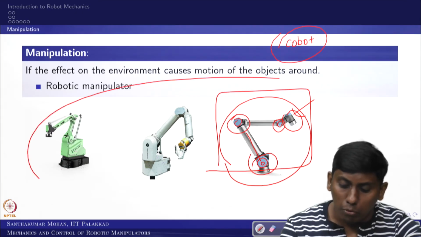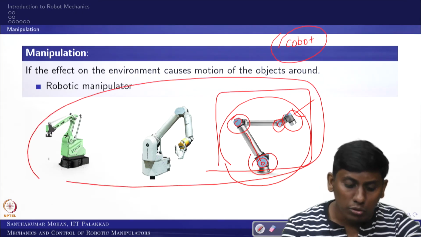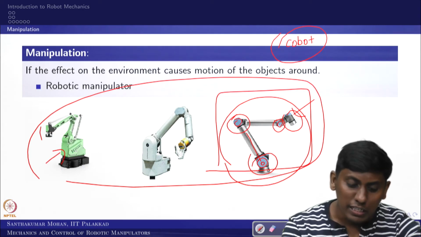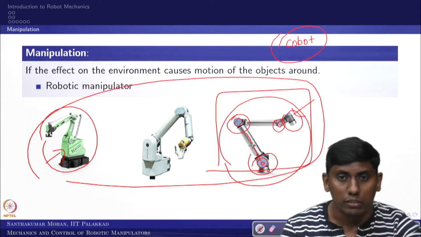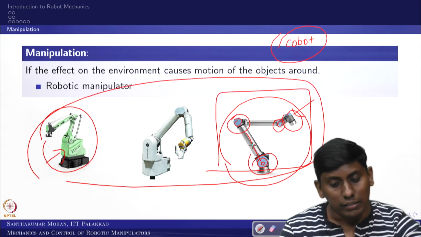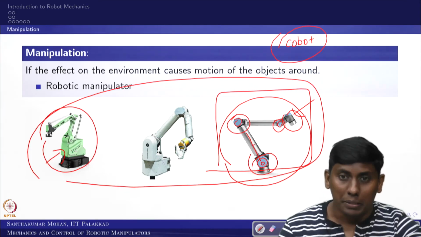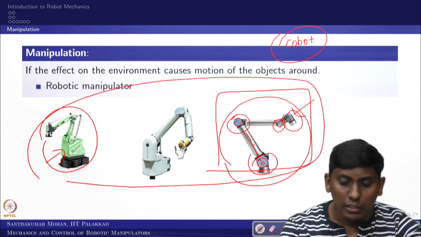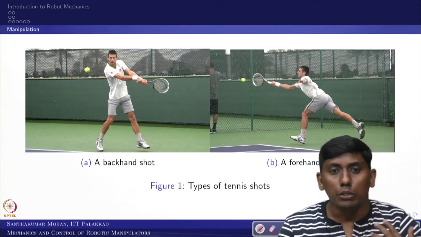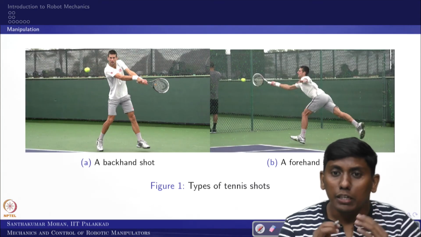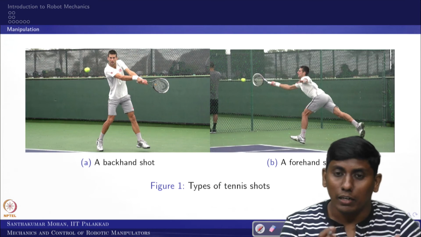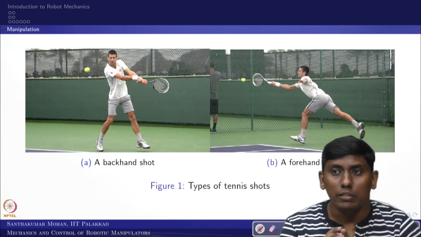We are going to study all this because we are going to study the mechanics. So we can see how this is different from this, and all those things we can study, why it is better. So let us move further. We now know what a manipulator is. Now we need to define the manipulator, which we already did. So additionally, you can see how we can classify this into a number of things.